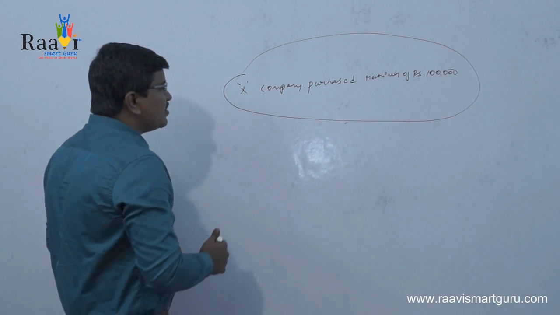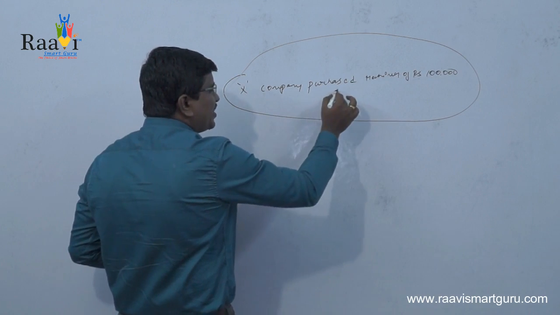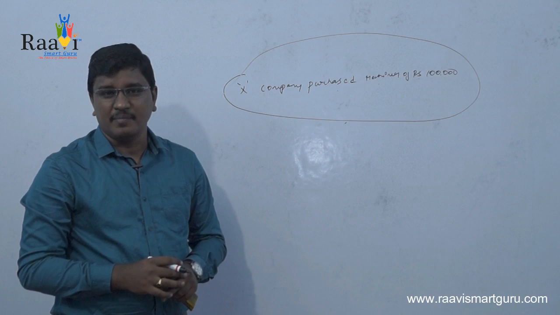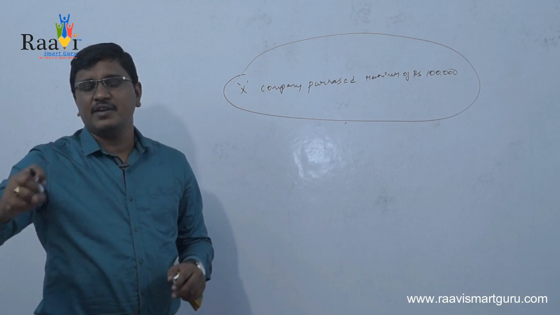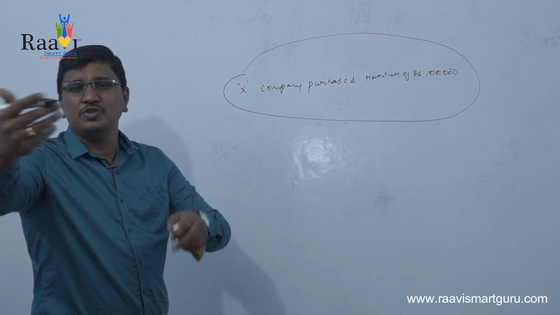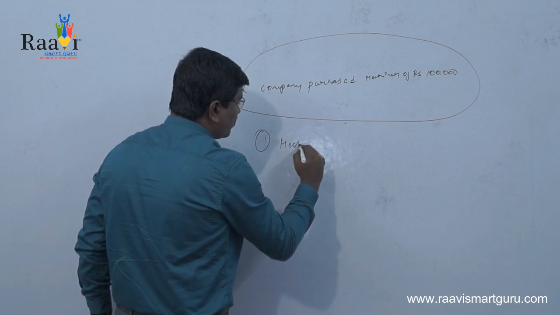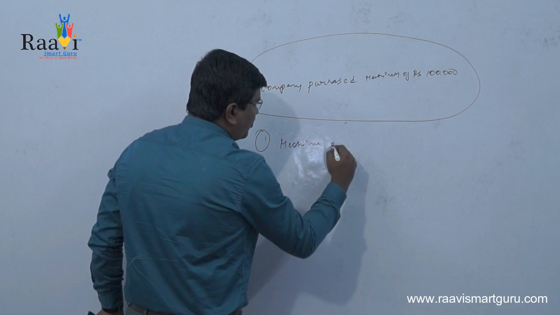Okay, the first thing is X company purchased a machinery. So a machinery is coming into the business. Your company will have a new machinery. That is one effect: machinery of rupees 1 lakh.